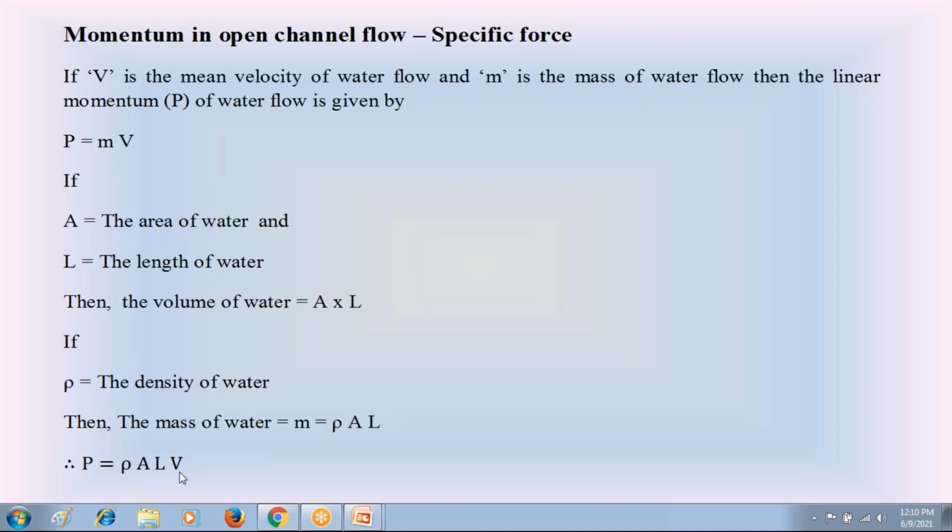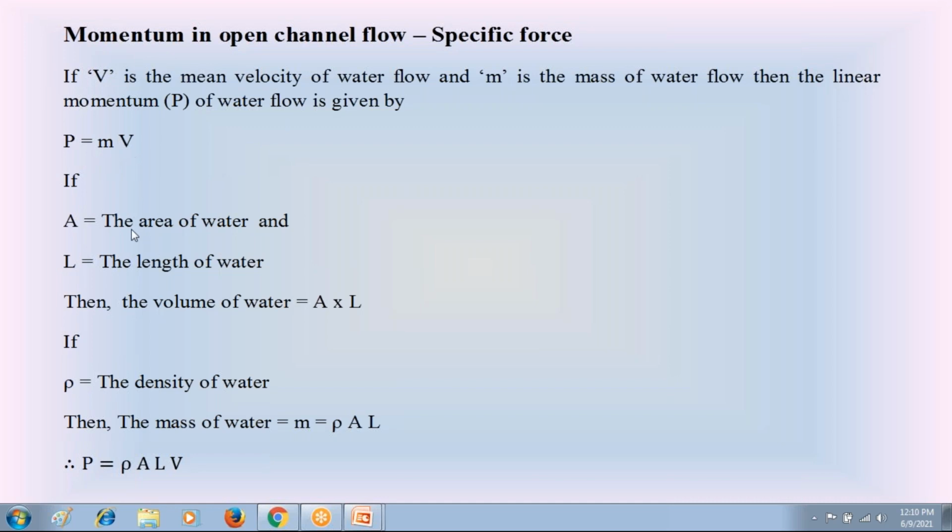So in today's class, I am going to discuss with you the momentum of water flow in open channel. From that, I am going to explain the specific force of water flow in open channels. To discuss the momentum of water flow in the open channel, we consider the water flow in the open channel. Let V be the mean velocity of water flow, and m the mass of water flow in the open channel. Then the linear momentum of that water flow is given by P is equal to mass into velocity, m into V.